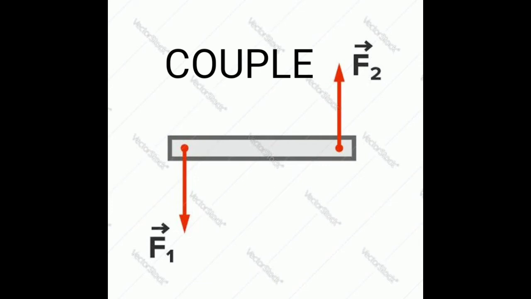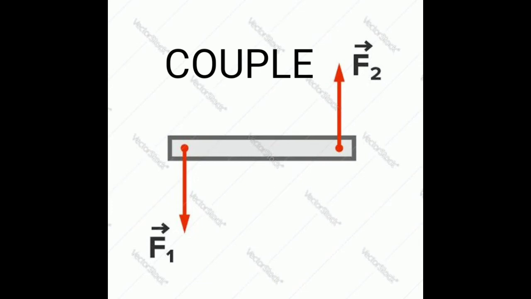The rotating effect of a couple is known as the moment of couple. Two forces acting, same magnitude but opposite directions. For example, turning a tap, winding or unwinding a screw, spinning of a top, etc.